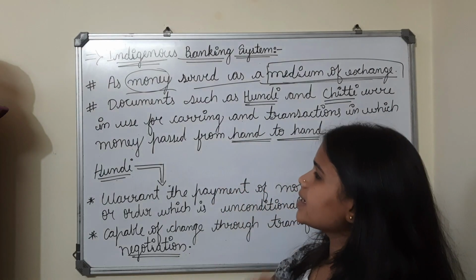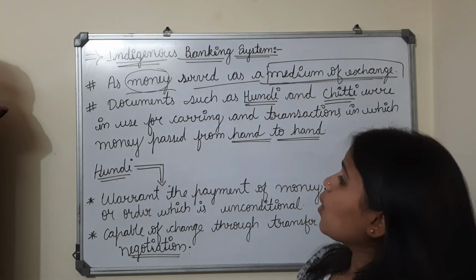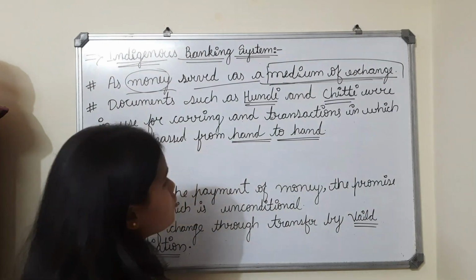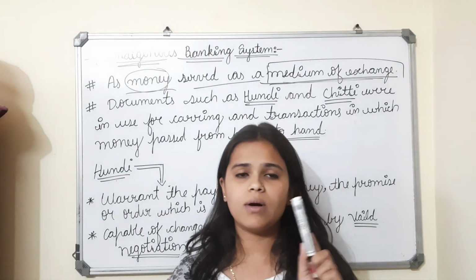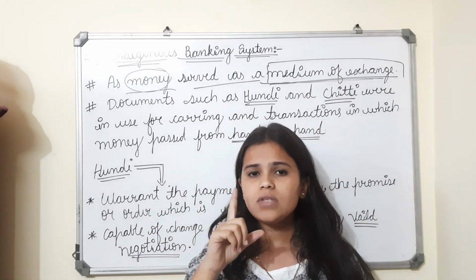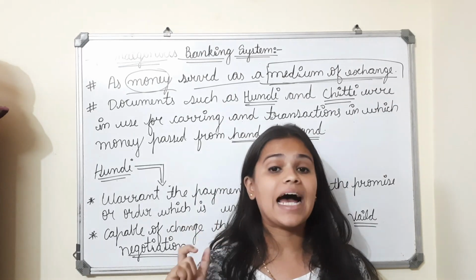So the second point is documents such as hundi and chitti were in use for carrying transactions in which money passed from hand to hand. One more thing you have to say before this second point is the introduction of metallic coins.